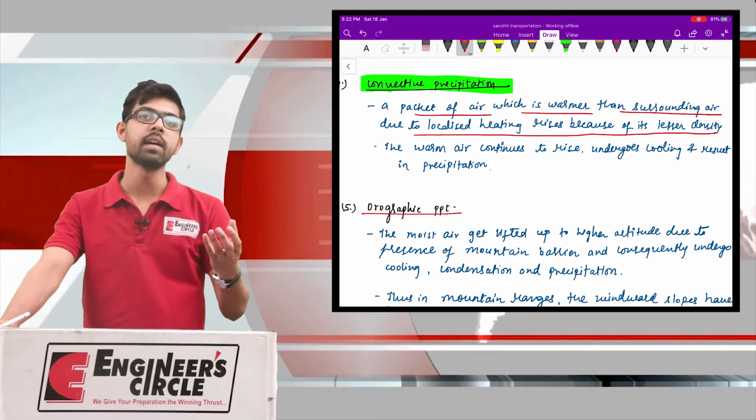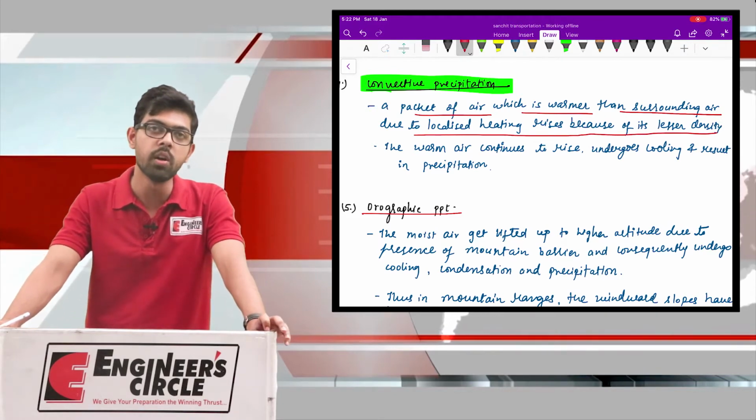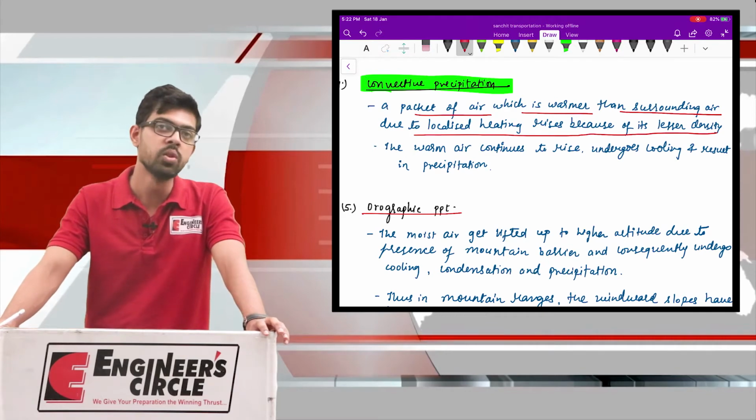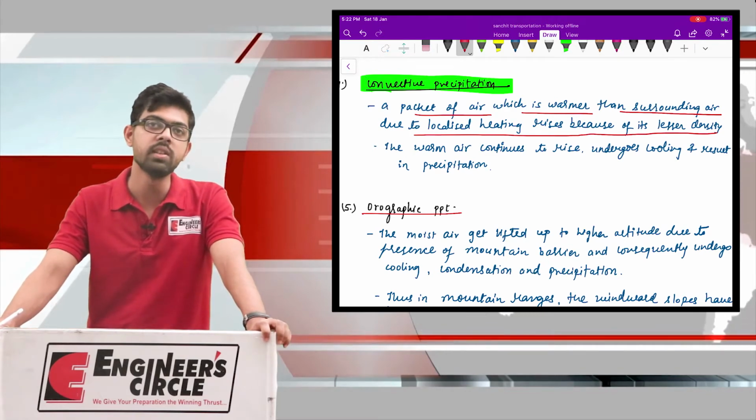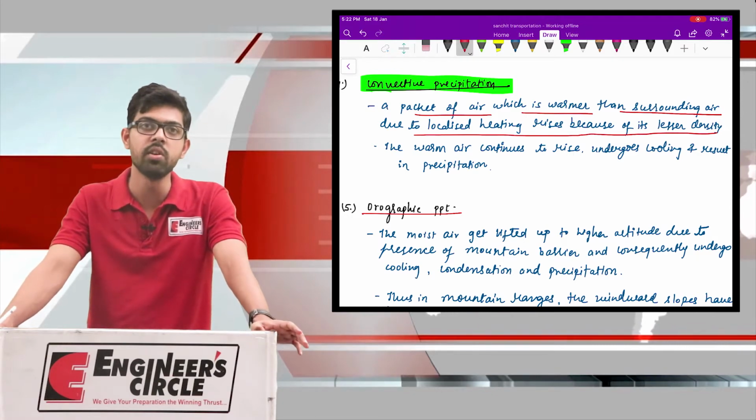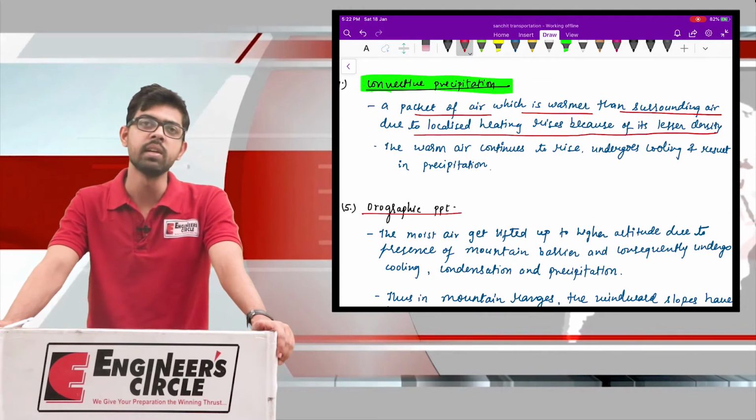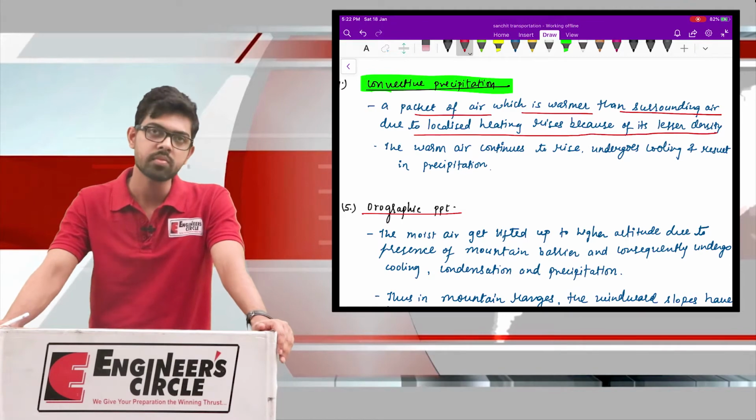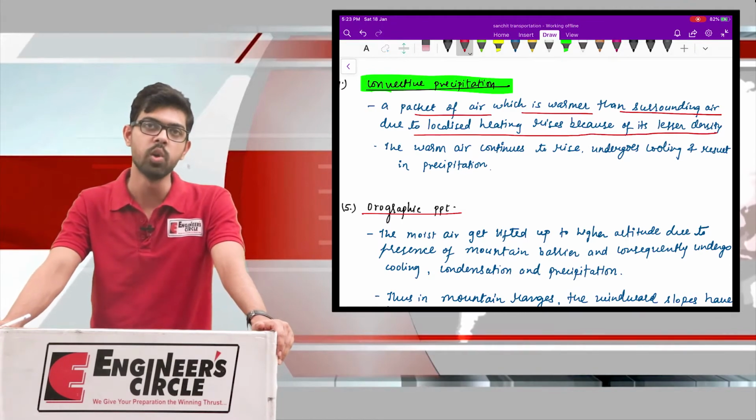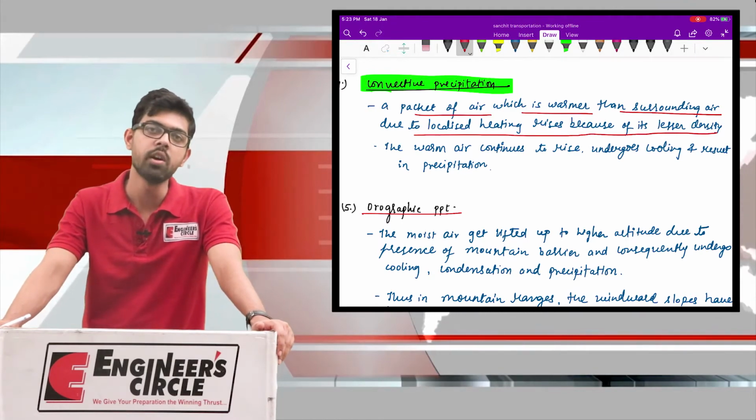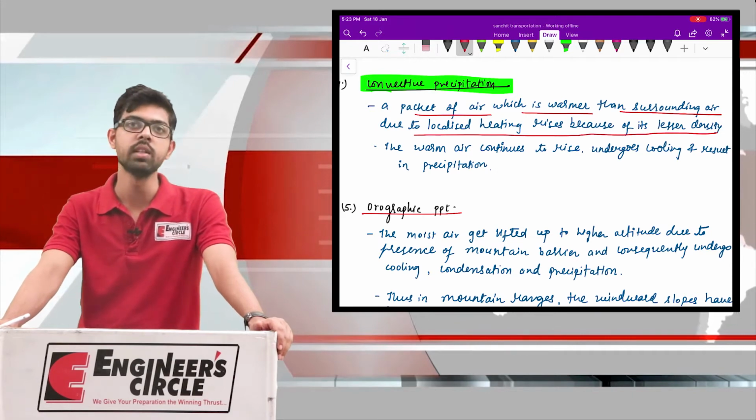Okay, so a packet of air which is warmer than the surrounding air, and this warming of the air can be due to many reasons. The first one is very obvious, that is the solar radiation and the solar heating. The second and subsequent can be the heat release phenomena. Okay, so whatever be the reason causing the warming of this air, this warm air will rise over the cold air,